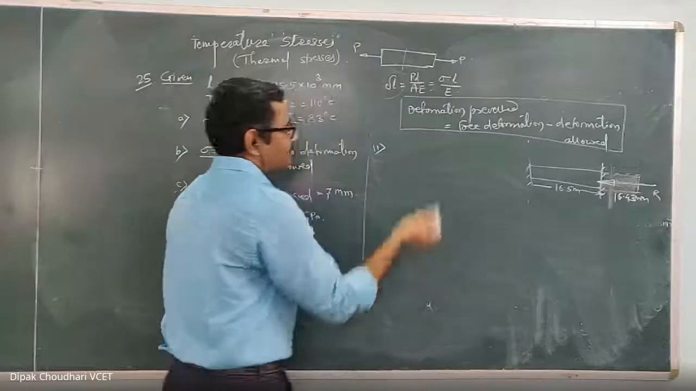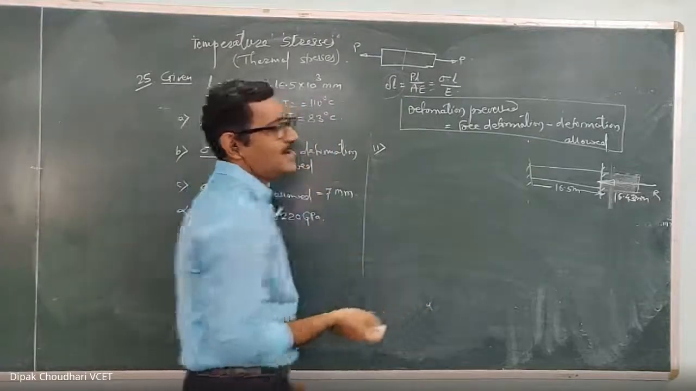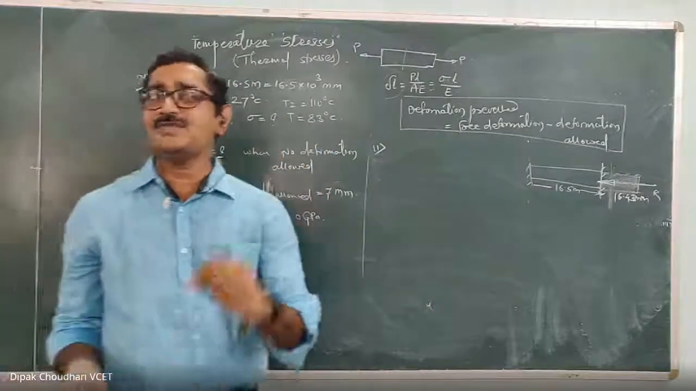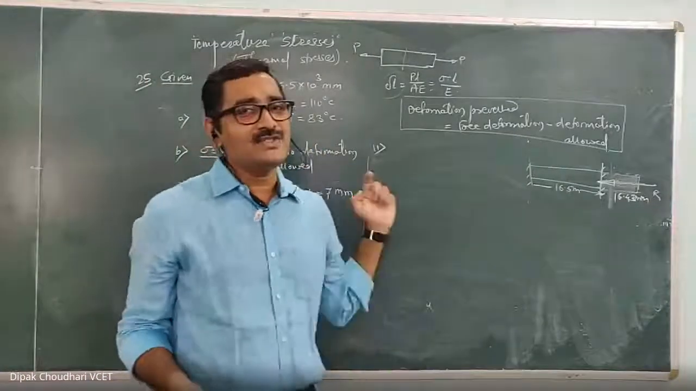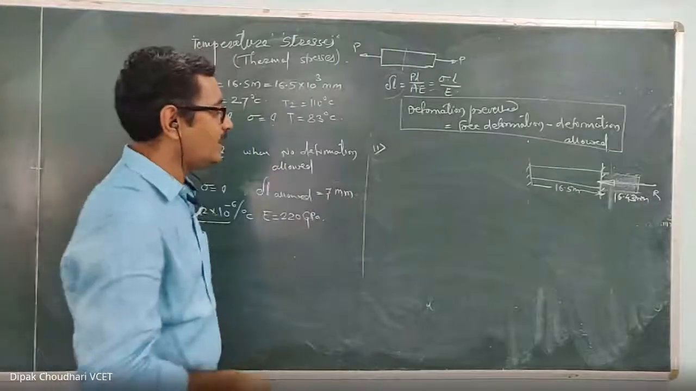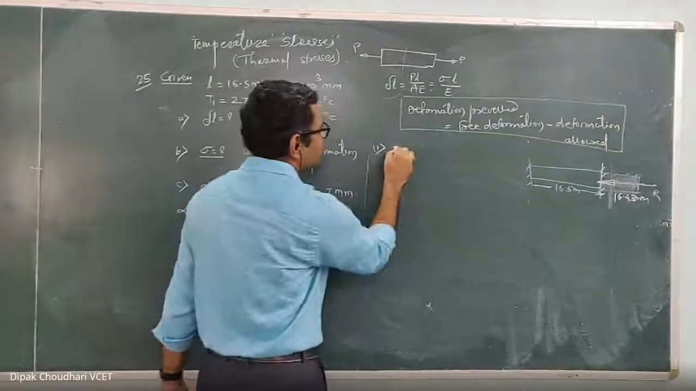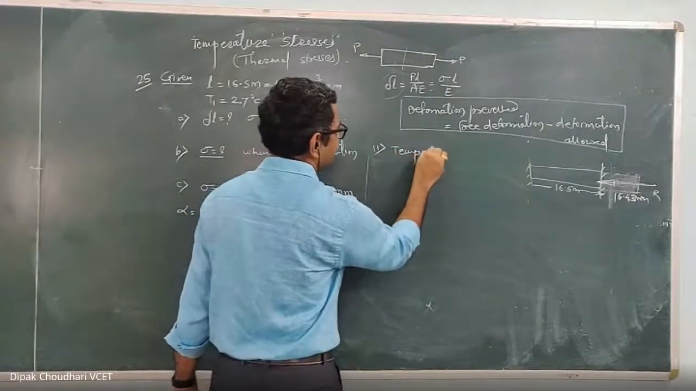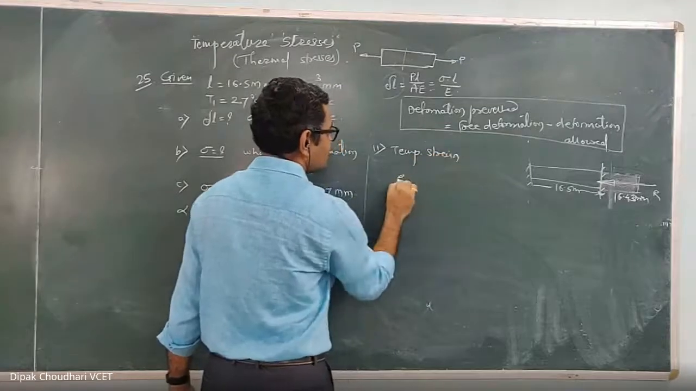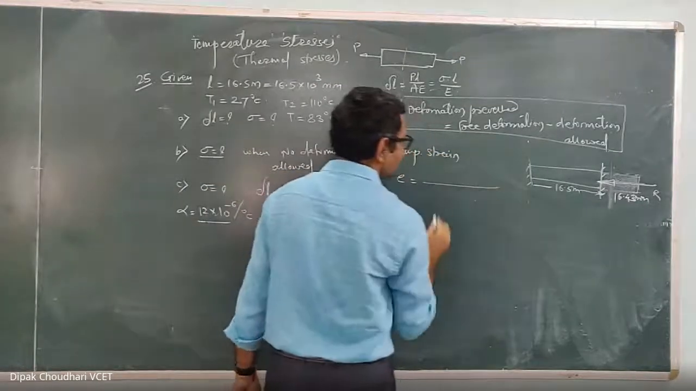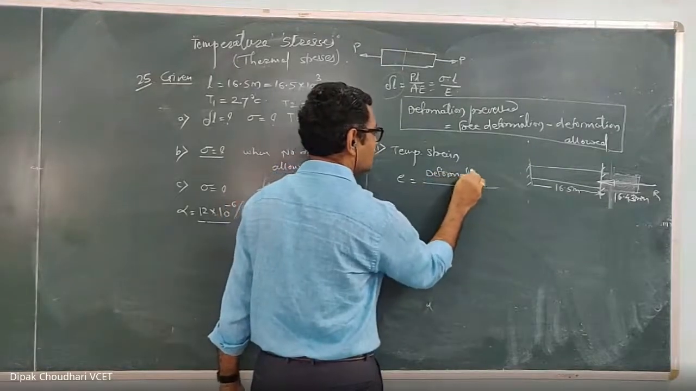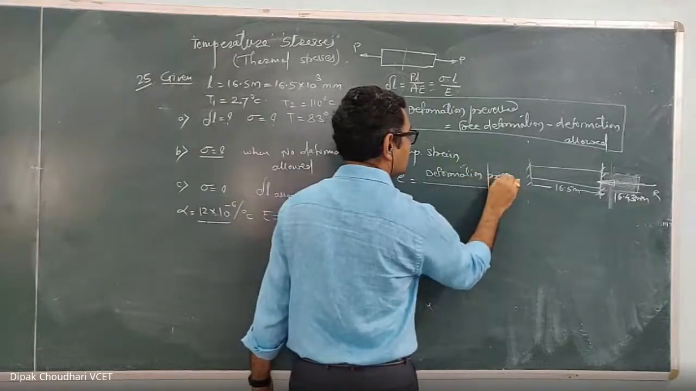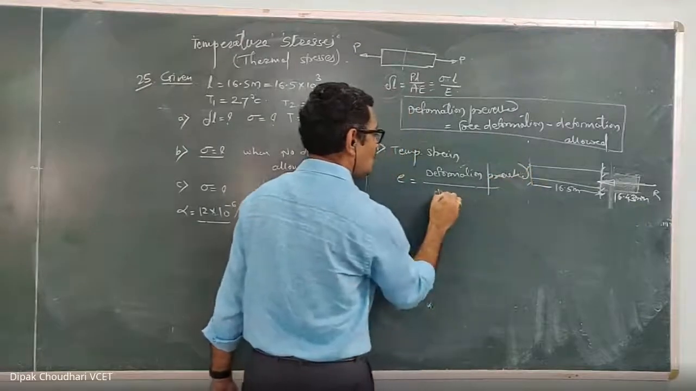So the first method will calculate the temperature stress directly, and I told you that to calculate the temperature stress, first calculate the temperature strain, and then with the help of the temperature strain calculate the temperature stress. So in this case we will first calculate the temperature strain. Temperature strain e equal to, what is the formula? It is the deformation prevented upon original length.